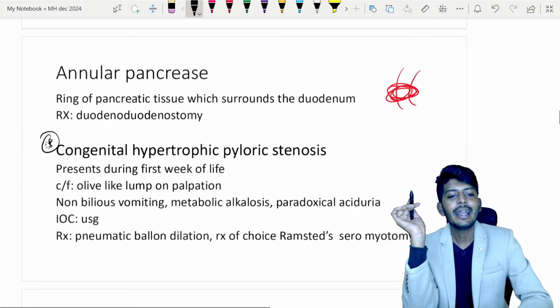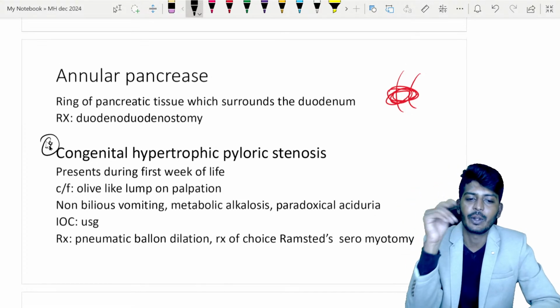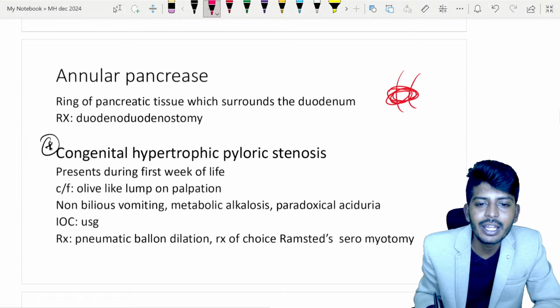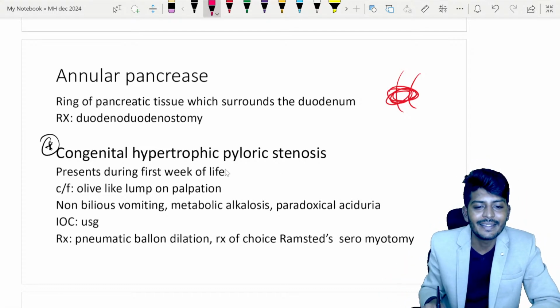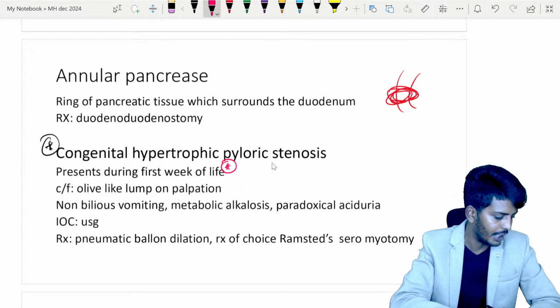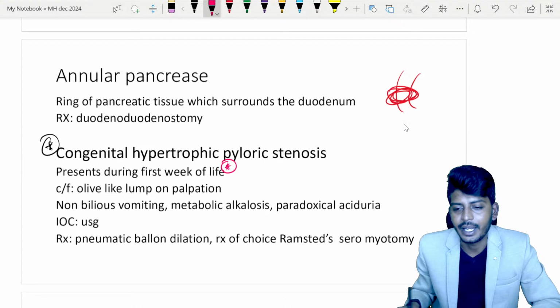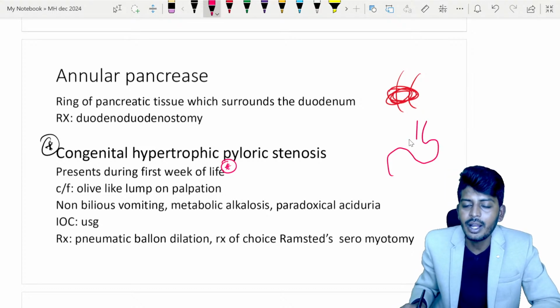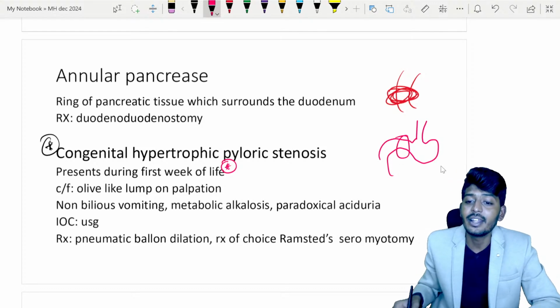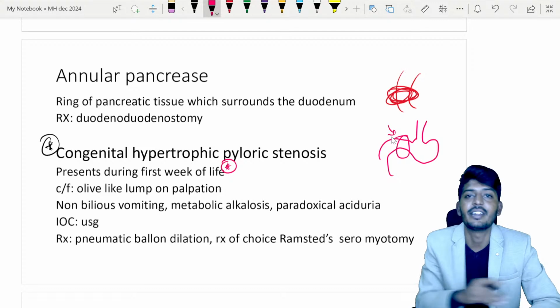Okay. Congenital hypertrophic pyloric stenosis. So remember, this is not presented immediately after birth. Rather, it will be presented in the first week of life. Usually up to 8 to 10 days also it will take. Okay. What happens, my dear students? So look here, you have your esophagus, stomach. In the stomach, you have an area called the pyloric area. Pylorus is at the start itself, I told you the pylorus region is a sphincter.